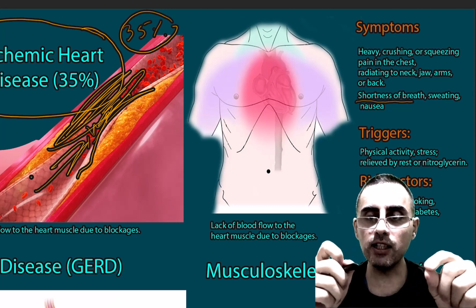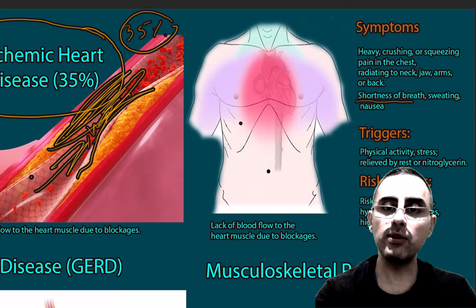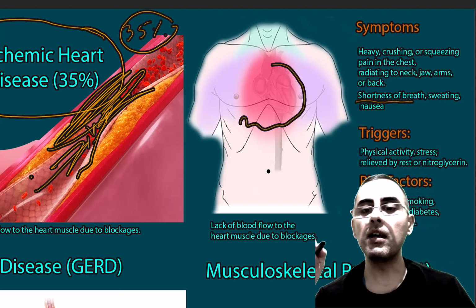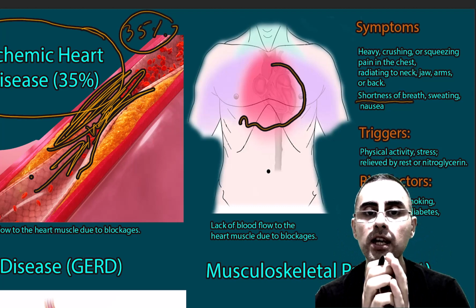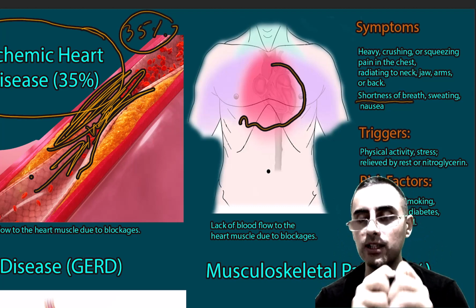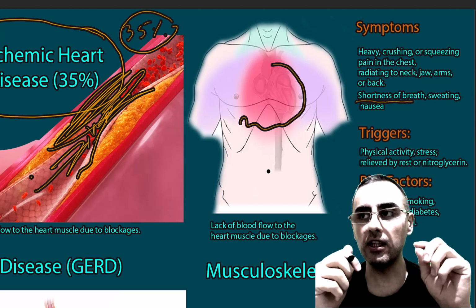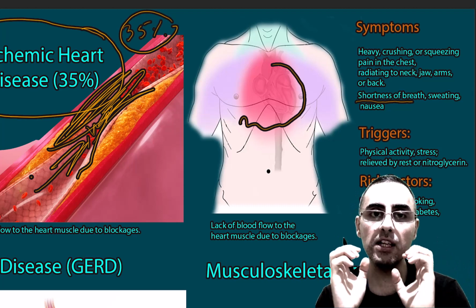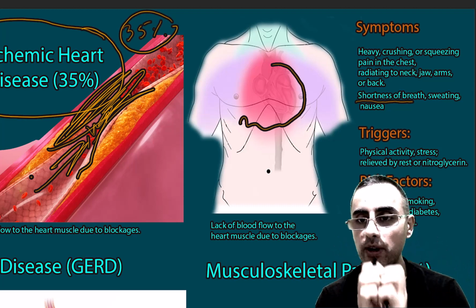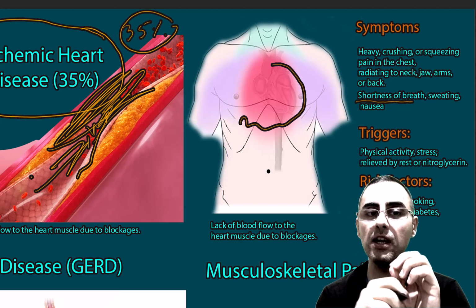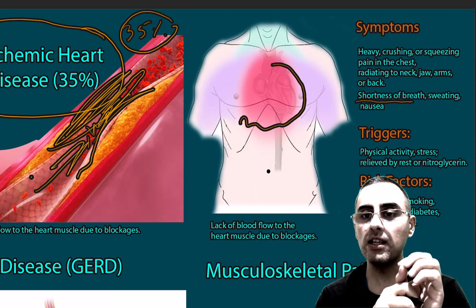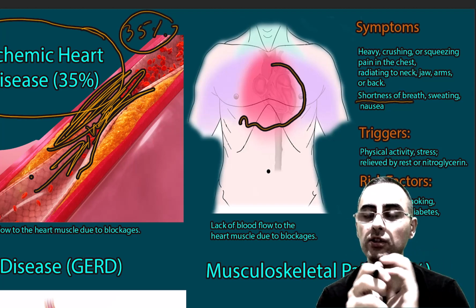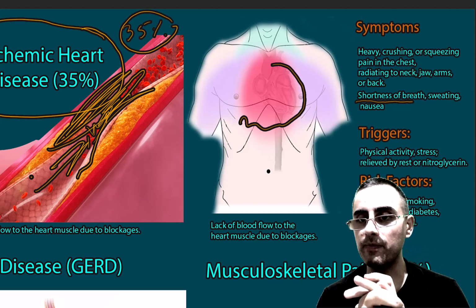During anxiety, and anxiety also can cause chest pain, shortness of breath is common during rest. When the person is resting, they still have shortness of breath. But in case of ischemic heart disease, there is a lack of shortness of breath during resting.